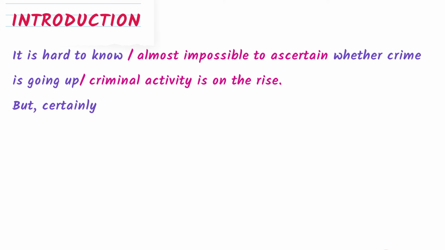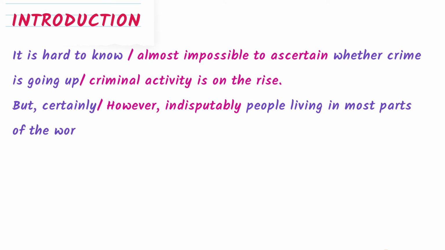And also but. Instead of but, we can write however. And instead of certainly, we can write indisputably. However, indisputably, people living in most parts of the world think. It's very simple, right? So we can write something else instead of people living: inhabitants.